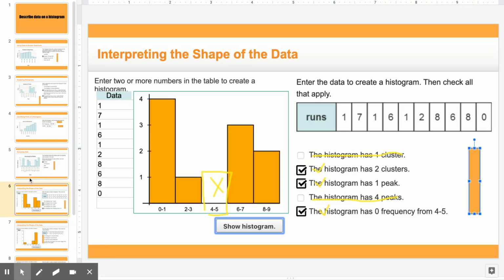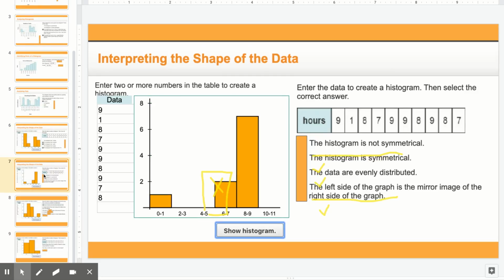So that's also true. So let's go ahead and look through our answers and see how we did. Yep, looks about right. Okay, another question that you could see, same thing. They want you to put these data points into this program here. Click show histogram and it's going to create your own histogram. So I'm going to read the problem and I want you to pause the video and see what you come up with. So it says then select the correct answers. So go ahead and pause the video and we'll go back and we'll check it.